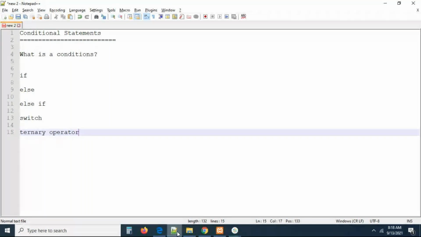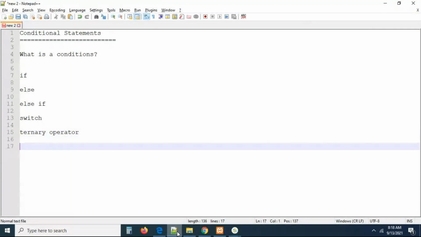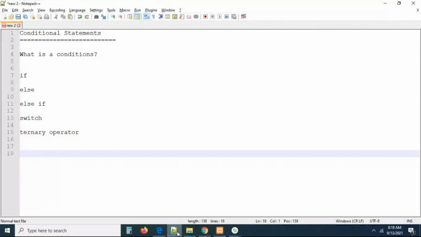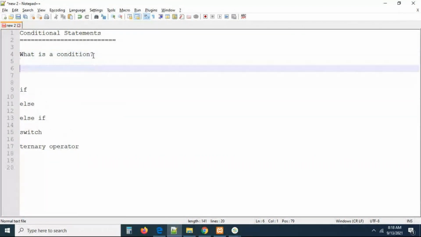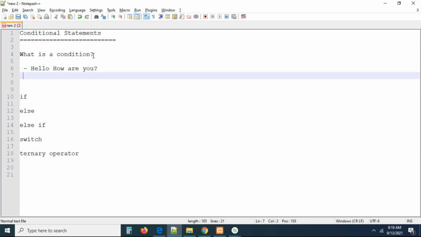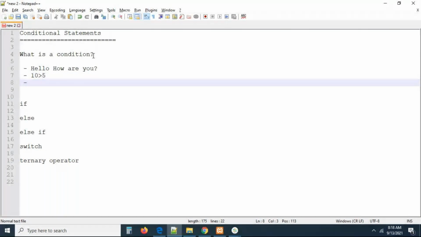Before going further, I want to talk about what a condition is. Generally, I will ask you some random questions. Here I am writing, hello, how are you? Is it a condition? We don't know, maybe. Some people will say, no, it's not a condition. Okay. I'm writing 10 greater than or equal to 5. Is it a condition? I'm writing some number here, whatever it may be.